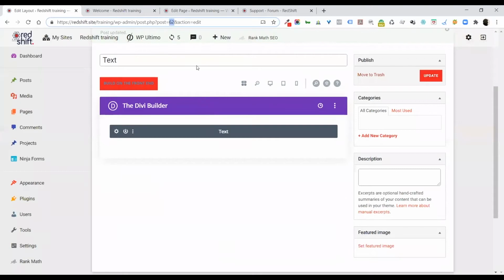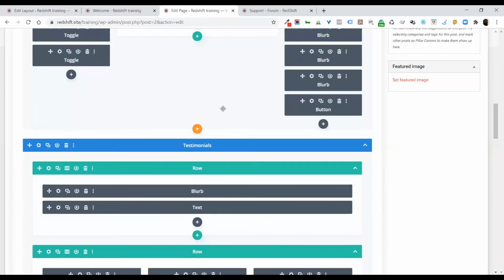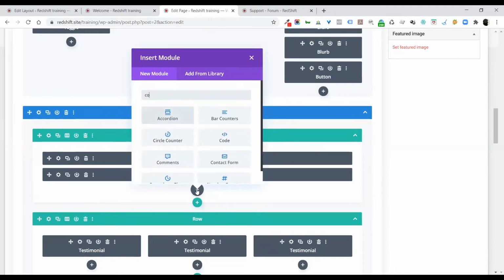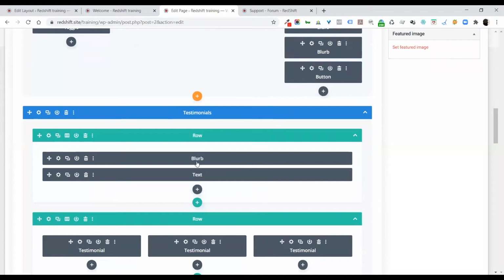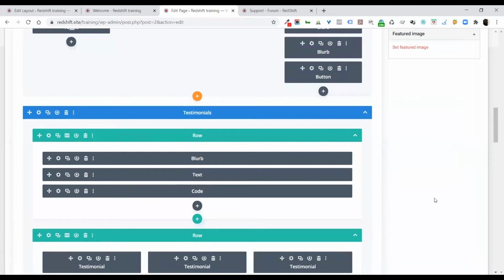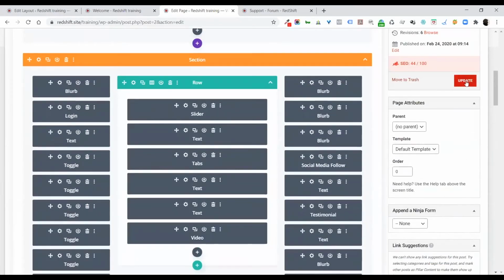So what I can now do on my page is, let me just put in a code module so that we can see it's different. I can put in show module ID equals, and I put in that 62 and close my module. So that way, anything that's in my library, I can again reuse.